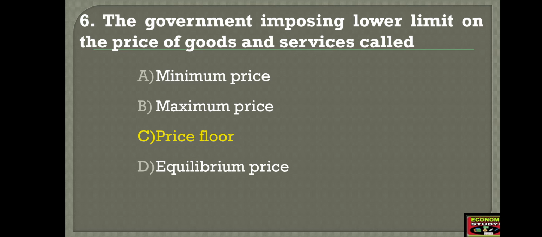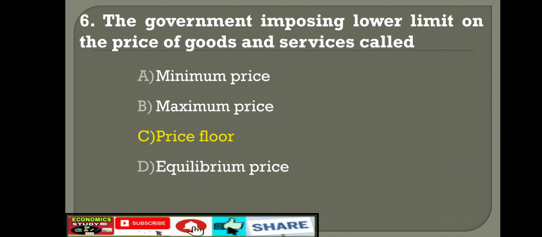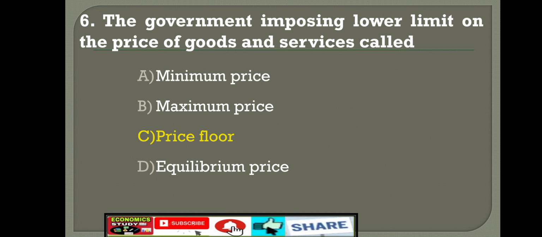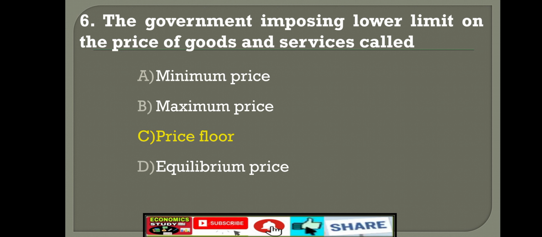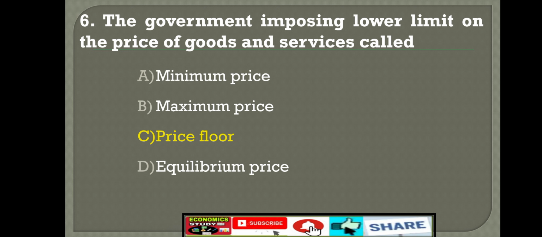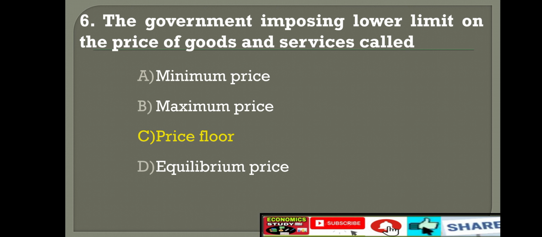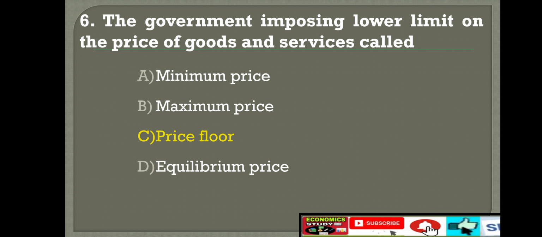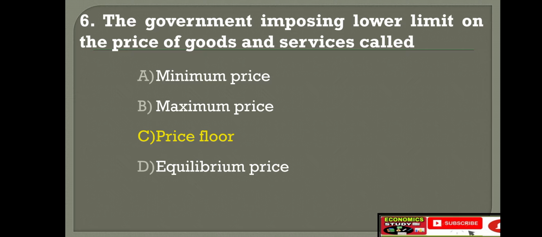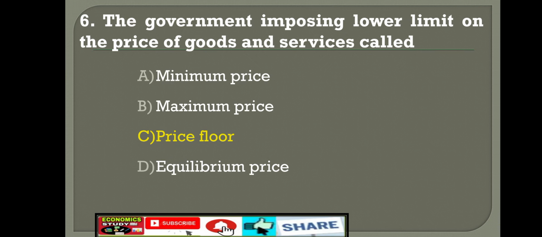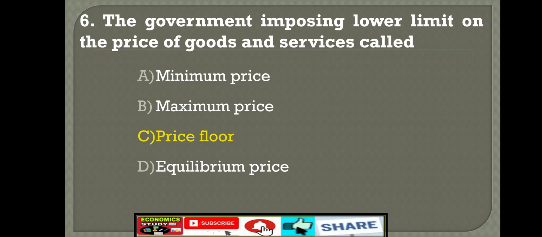As I said earlier, fifth question and sixth question are very important. If you are perfect in the multiple choice question, you can write the one sentence question also, and also the 4 marks question. So give your attention here. Once again, I would like to repeat the sixth question. The government imposing a lower limit on the price of goods and services is called option C, price floor. That is the right answer.